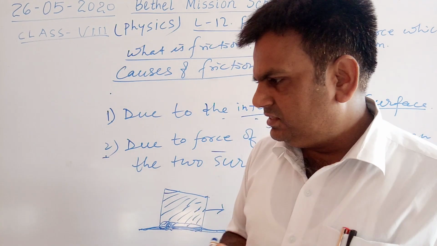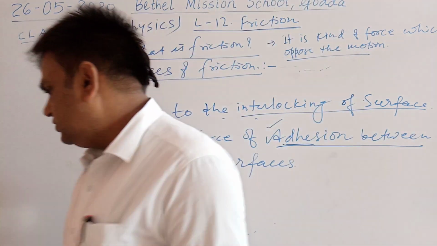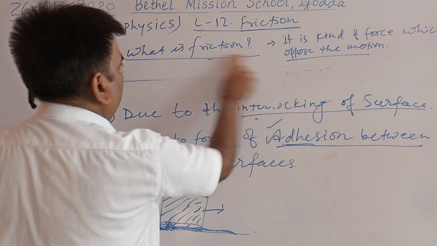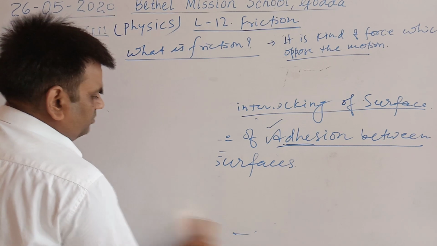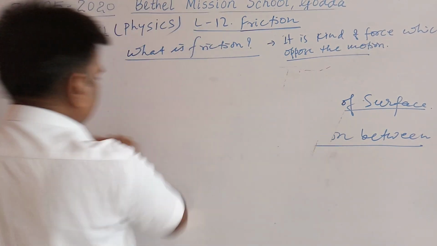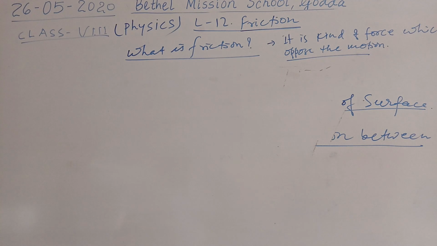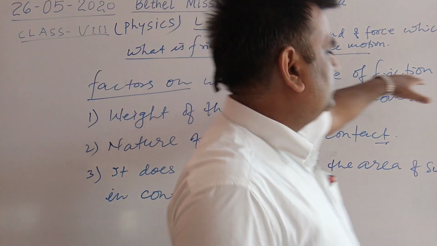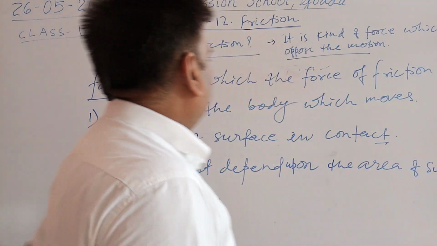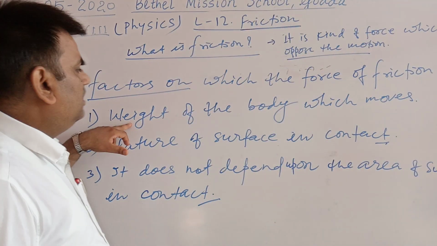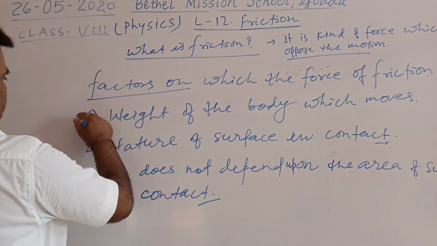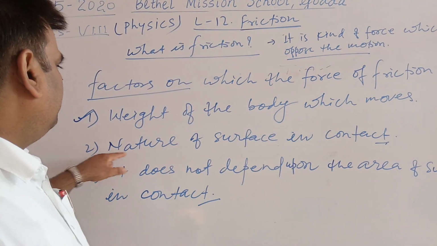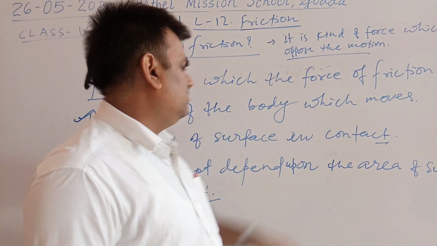There are some factors on which the force of friction depends. The force of friction depends basically on two factors: number one, the weight of the body which moves, and number two, the nature of the surface in contact.